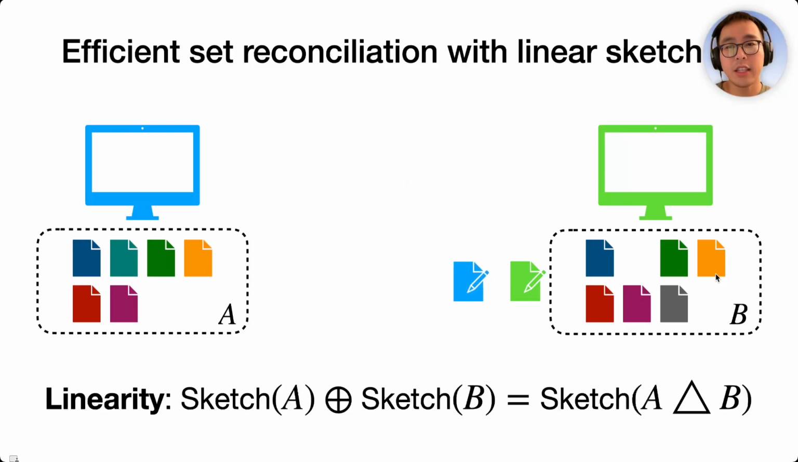Now, Alice can just send the sketch of her set to Bob, and Bob will add that with the sketch of his set, and the result is the sketch of their symmetric difference. Bob will then decode this sketch to recover the symmetric difference.